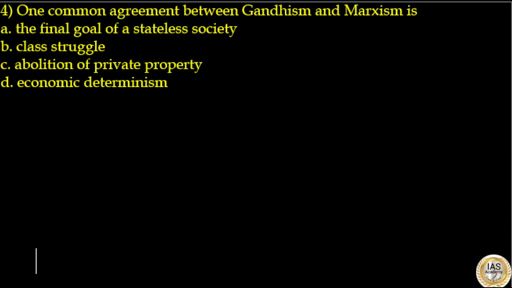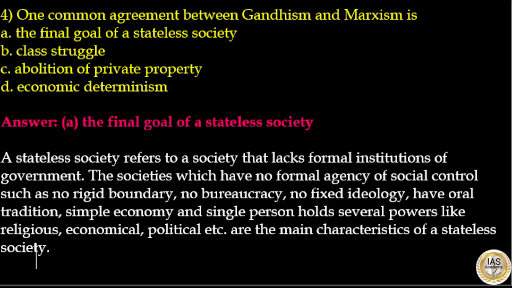One common agreement between Gandhism and Marxism is, options are the final goal of a stateless society, class struggle, abolition of private property, economic determinism. The answer to this question is option A, the final goal of a stateless society. A stateless society refers to a society that lacks formal institutions of government.